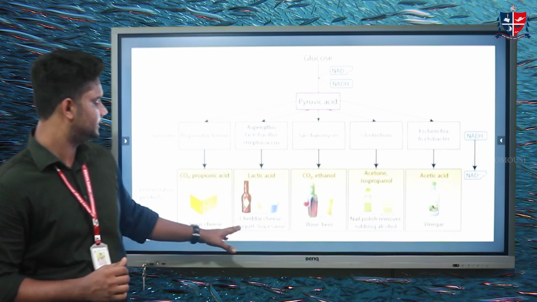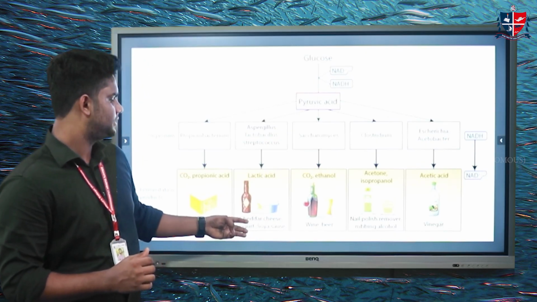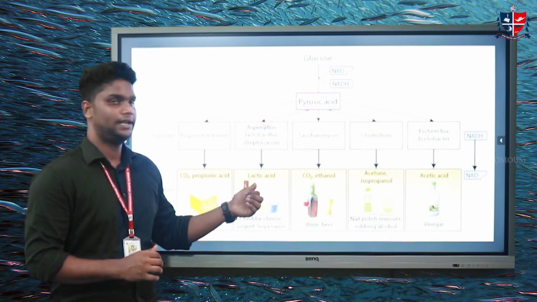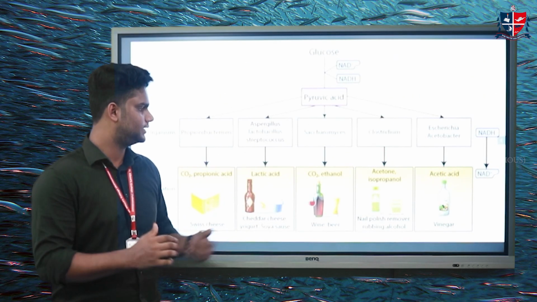The next ones are yogurt, cheddar cheese and soya sauce. These three products are produced by Aspergillus, Lactobacillus or Streptococcus bacteria. Here the carbohydrate molecules are converted into lactic acid. Through fermentation, the end product we are getting is lactic acid.